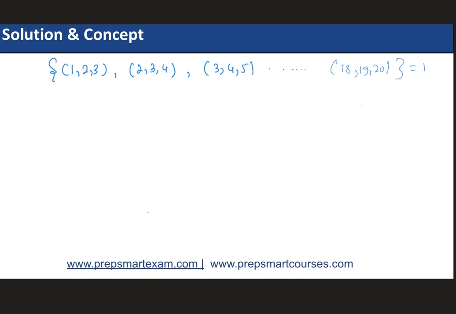There'll be 18 ways. Okay, so the probability that the numbers are consecutive is 18 upon 20C3. That is 18 upon 1140. 20C3 का निकाला value. This becomes 3 by 190, and that is your final answer.